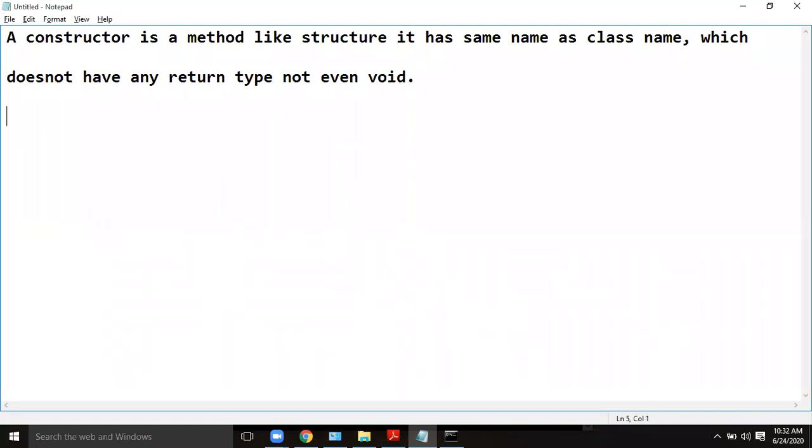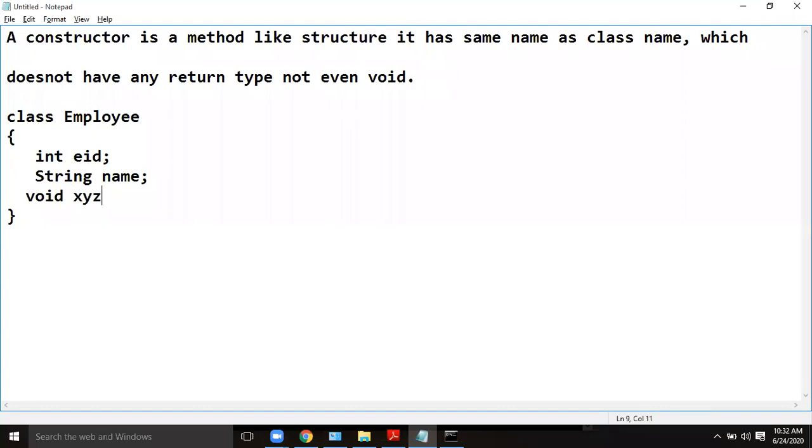For example, your class is Employee. There are two fields, int EID and string name. These are the two instance variables. If you want to write methods, you write them like this.